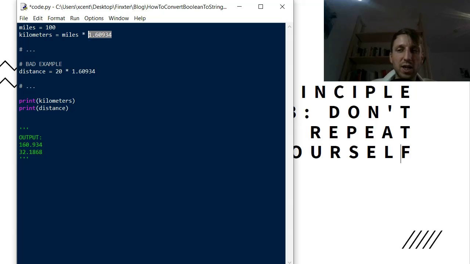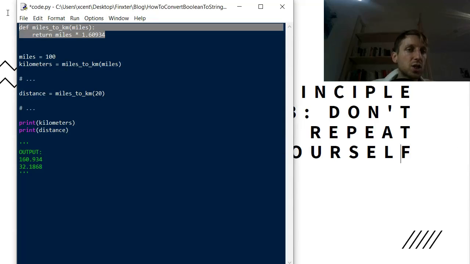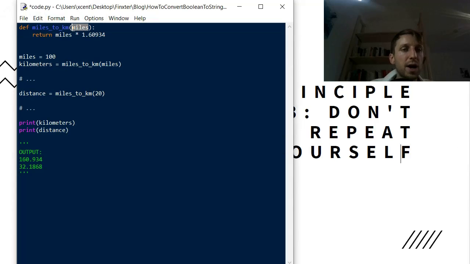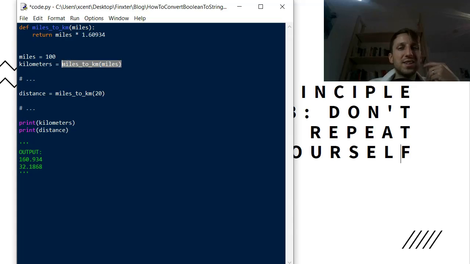We have repeatedly used the same value. So what is a better way of doing it? A much better way is to introduce a function in the code. Now we have a function miles_to_kilometers. We pass a value called miles, and we multiply it with 1.60934. Now we don't have this magic number anymore in the code. We just call the function miles_to_kilometers. It's very explicit, very understandable to readers of the code.